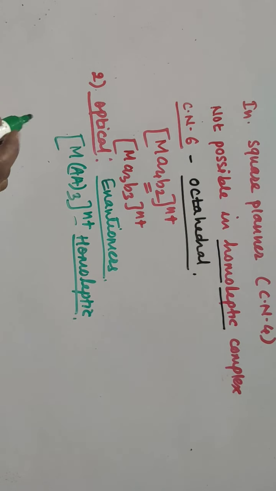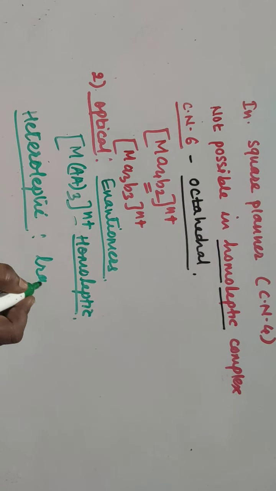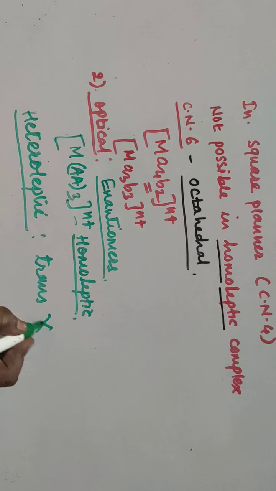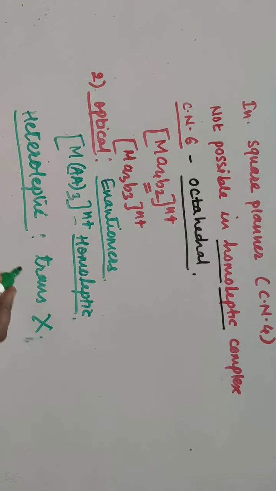And in geometrical isomerism, in heteroleptic complexes, trans isomers cannot show optical isomerism. Only cis can show optical isomerism here. Why?